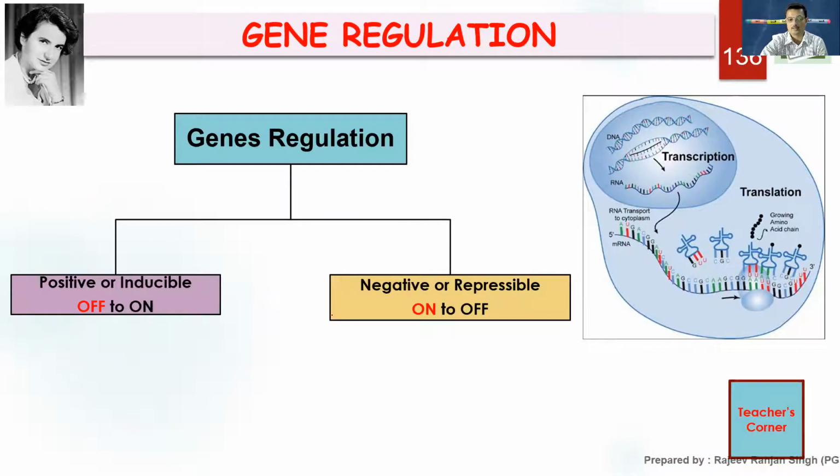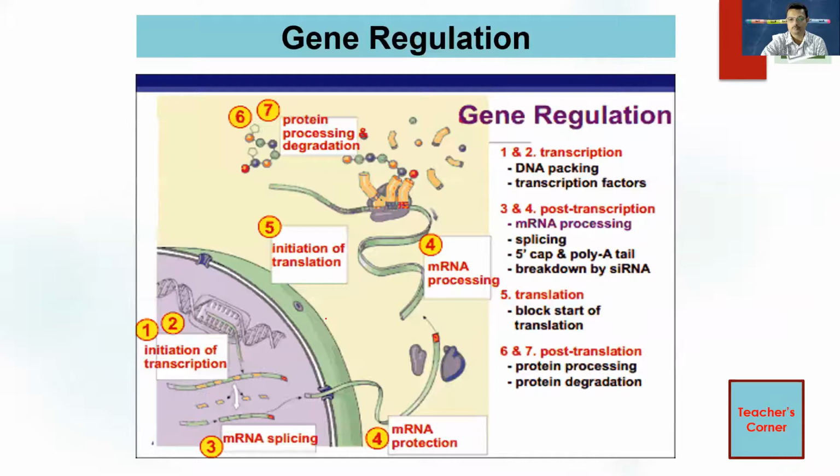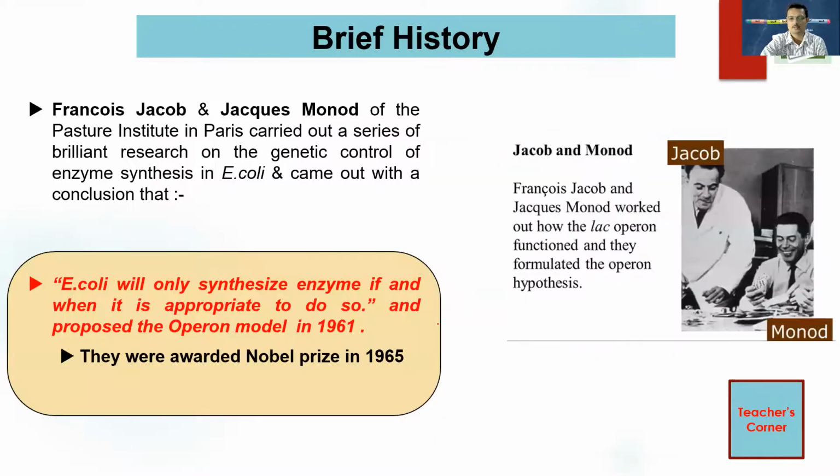So gene regulation can be positive or inducible, which is normally switched off, but switched on when an inducer is introduced to the system. Or it can be negative or repressible, which is normally switched on and is switched off when the substrate is introduced. As you can see here, gene regulation can be at various levels: DNA packaging level, transcription factors, post-transcription, translation, and post-translation. These are the various steps.